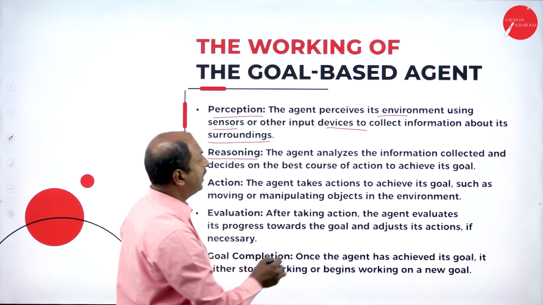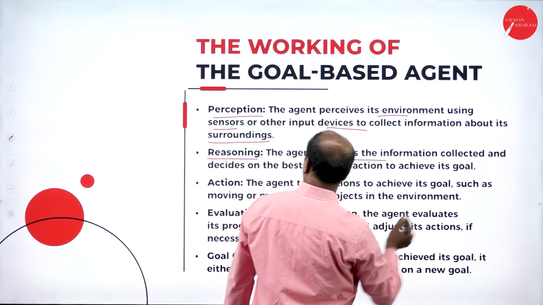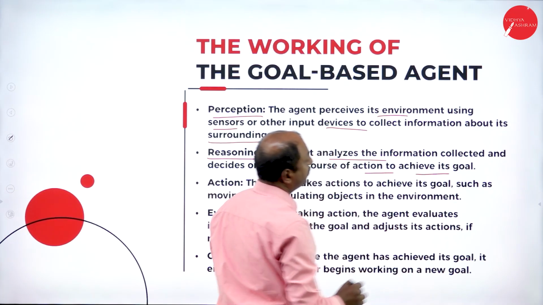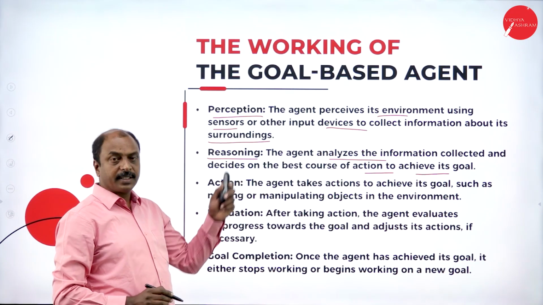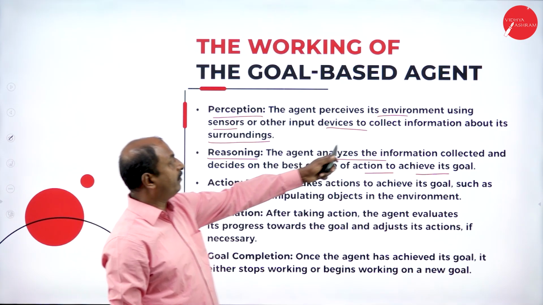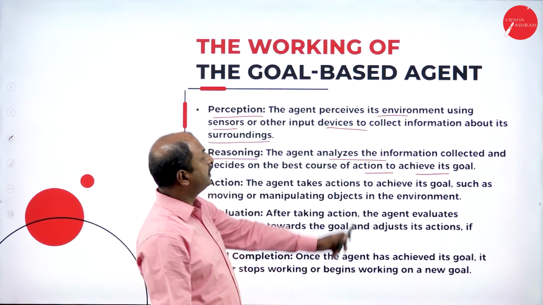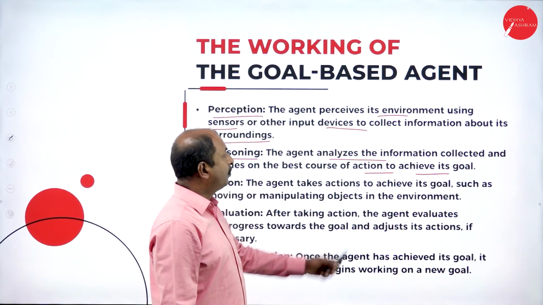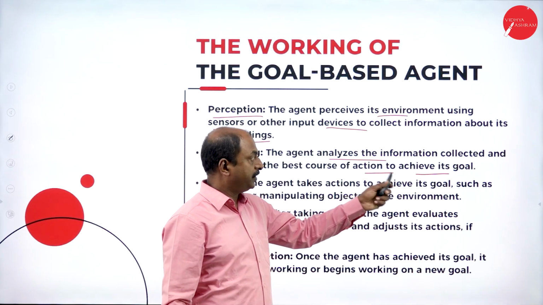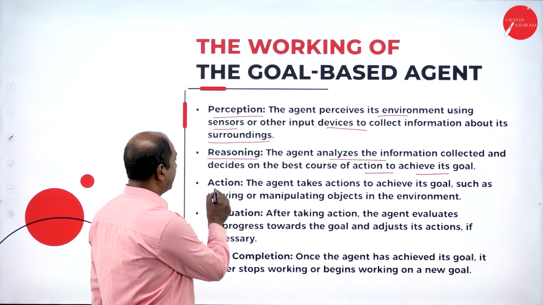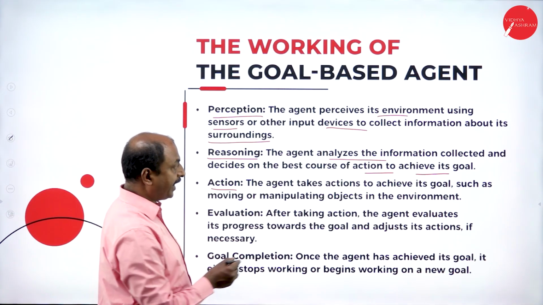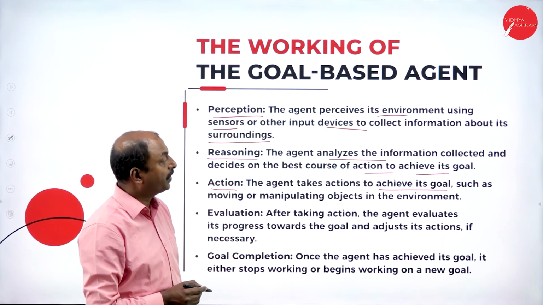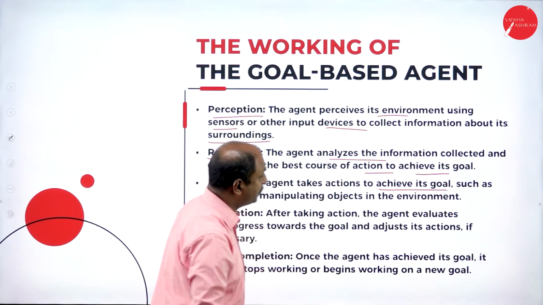The agent analyzes the information collected and decides the best course of action to achieve its goal. Based on the information collected from the devices, it takes the right action. Next one is action. The agent takes action to achieve its goal.